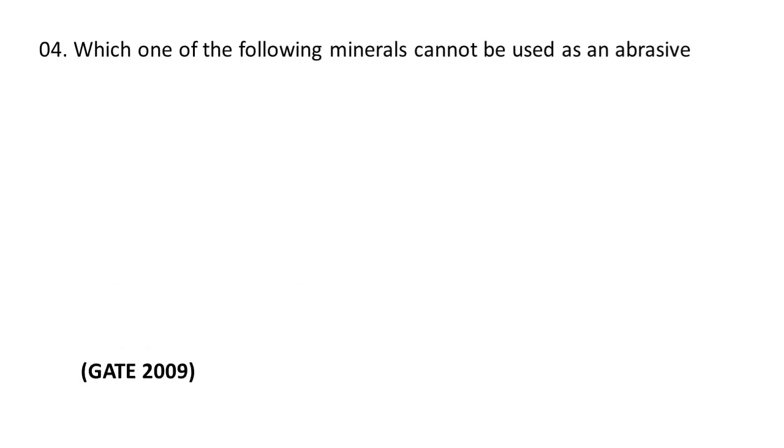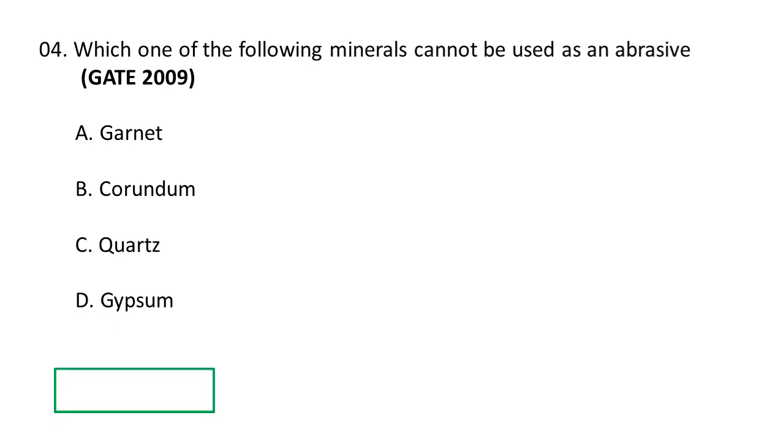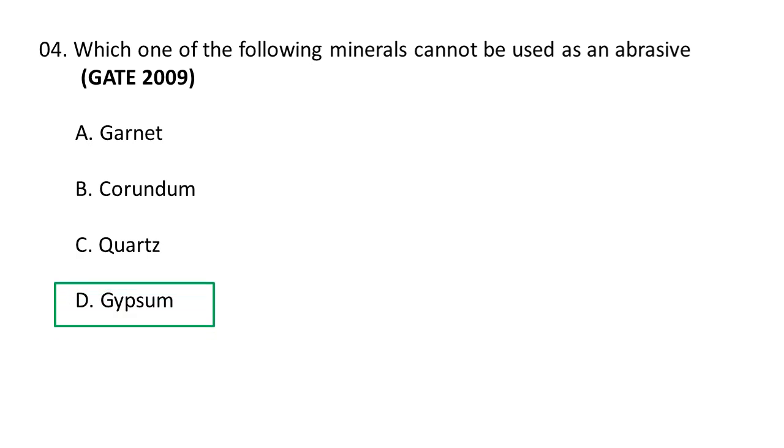Next question. Which one of the following minerals cannot be used as an abrasive? The choices are A garnet, B corundum, C quartz and D gypsum. The mineral which cannot be used as an abrasive is gypsum, whereas garnet, corundum and quartz, because of their hardness, can be used as abrasives. Gypsum is used in the fertilizer industry.